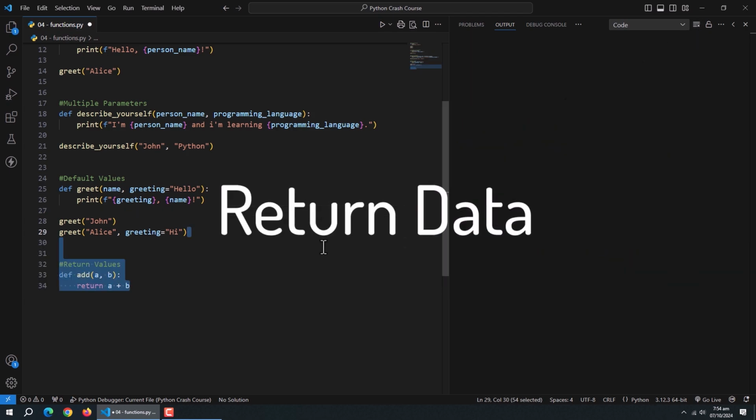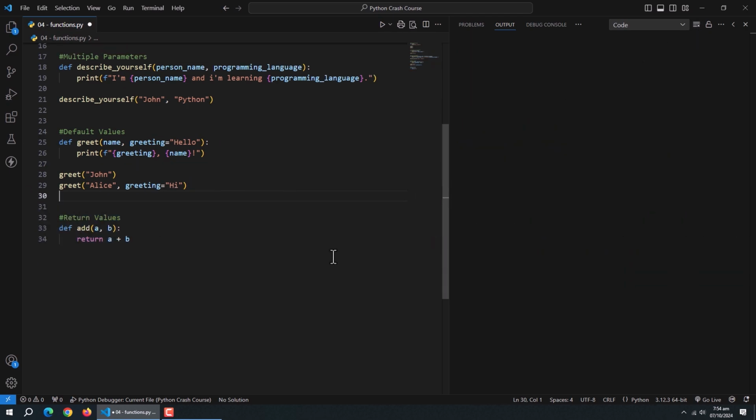Next topic is how to return data from functions. So far, our functions have just been printing things. But functions can also return values, which we can then use in other parts of our code. We do this with the return keyword.